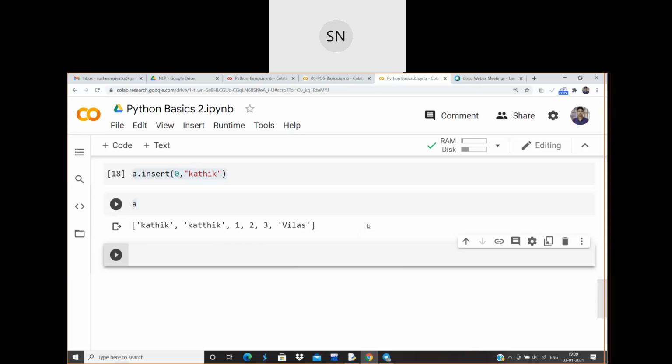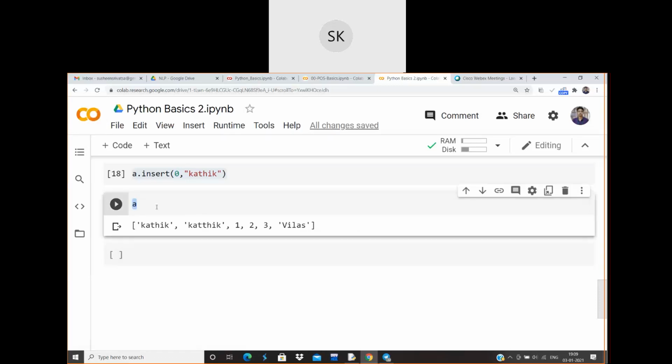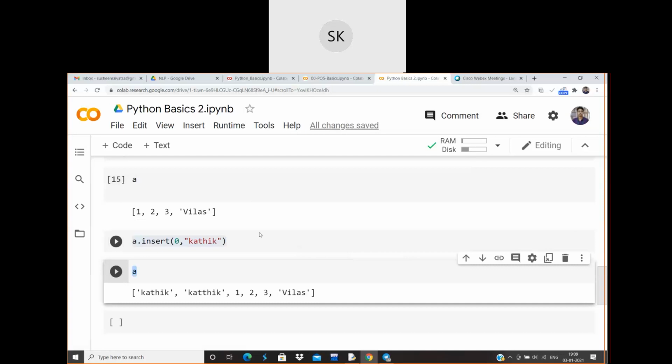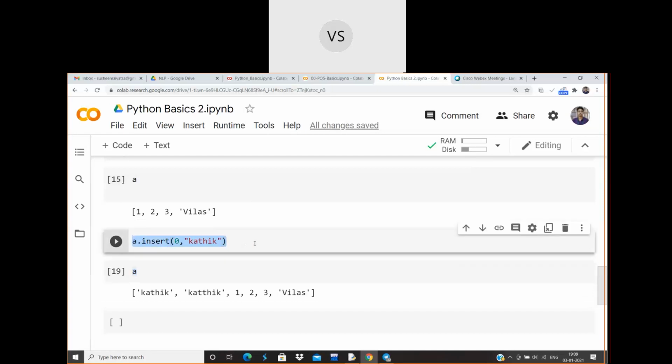Okay, how do I delete things? Yeah, tell me. Karthik came twice here. Okay, fine. It cannot replace. When I was inserting, I executed it twice, so that is why it came twice. So since it is an editor, the code will not be overwritten. So the code will be executed twice.